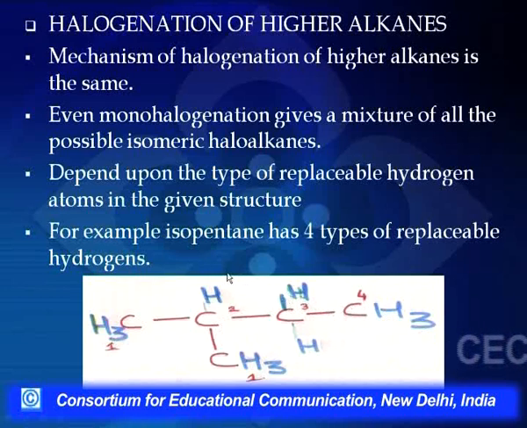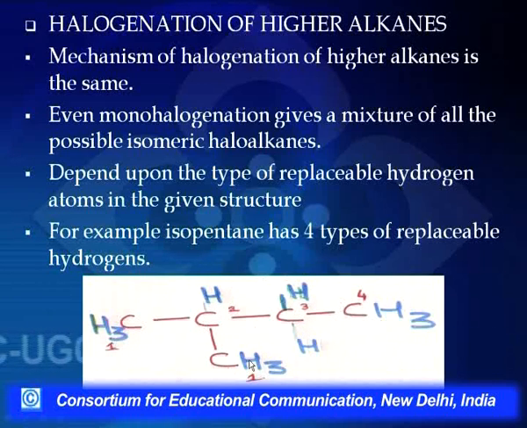So how many types of replaceable hydrogens do we have here? 6 are of one type, then we have 1 tertiary hydrogen, 2 secondary hydrogens, and 3 primary hydrogens here. So if I look into the probability, I have 6 probabilities here, 1 here, 2 at this position, and 3 at this position.